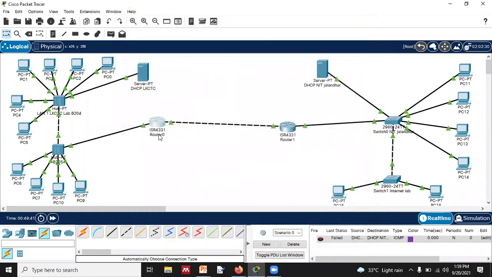So this is the one part, that is router 0 of LKCTC, which is connected with more routers in between. That could also be possible. 3, 4. Now, in the next lab, I will demonstrate that in between we have 3, 4 routers also, and we will have multiple paths. I will show you that if one path is off, then the packet will automatically reroute to another path, right? That I will show in the next class, but because there is a limitation in time, we have to finish this task.